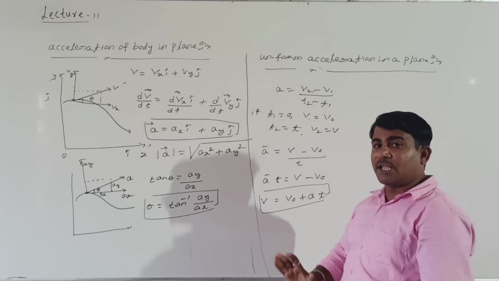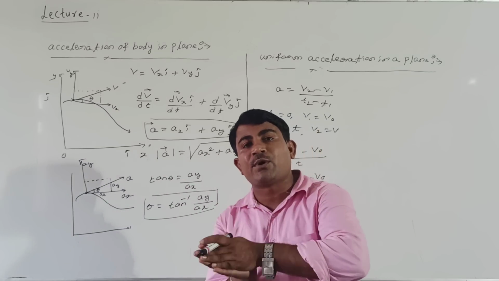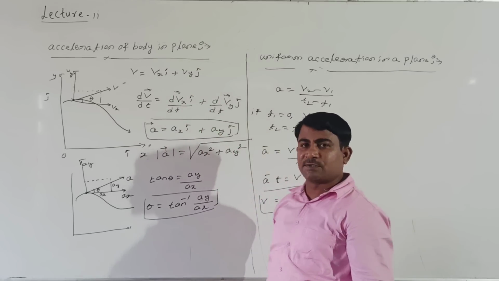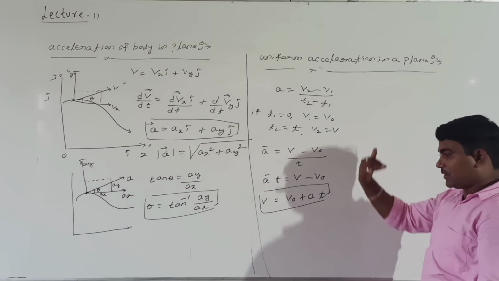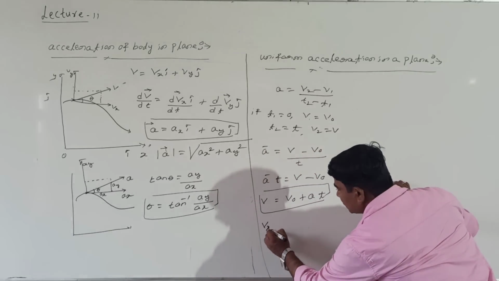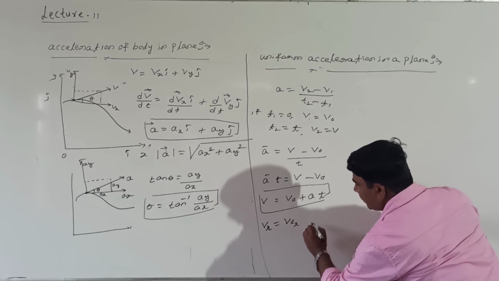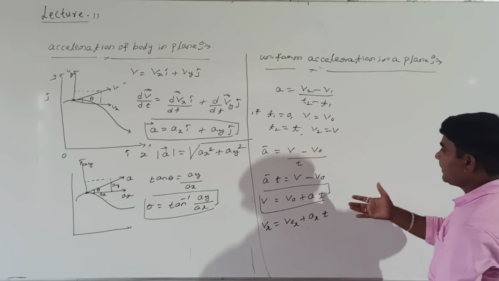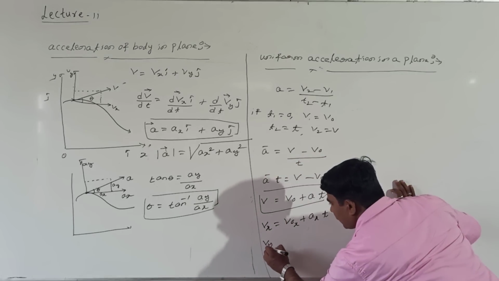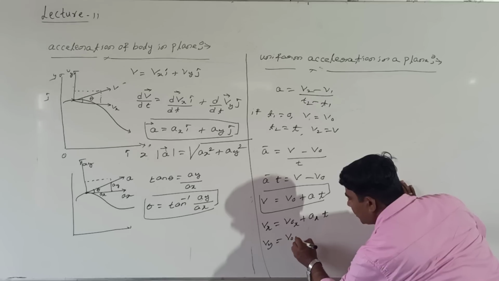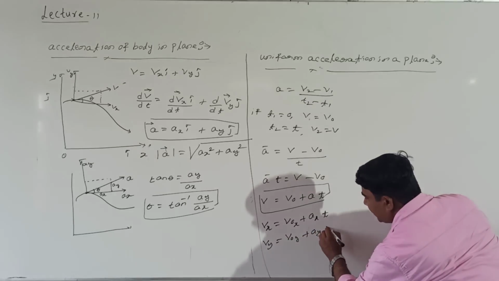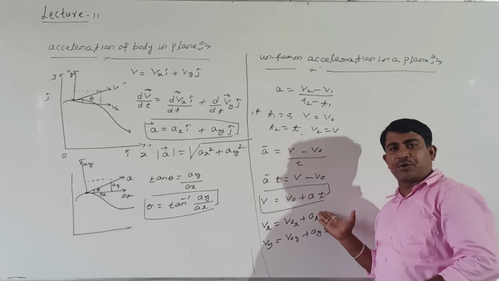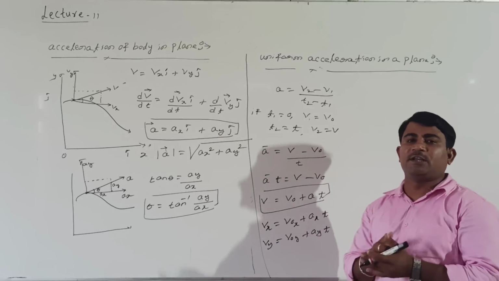But velocity and acceleration can be resolved into two components in a given plane. Already we have seen how acceleration divides and how velocity divides along x-axis and y-axis. Students, look at me here. Along x-axis, velocity equal to vx, initial velocity v0x plus ax into t. Similarly, along y-axis, vy equal to v0y plus ay into t. Velocity along x-axis is represented by this quantity, and velocity along y-axis by this quantity.